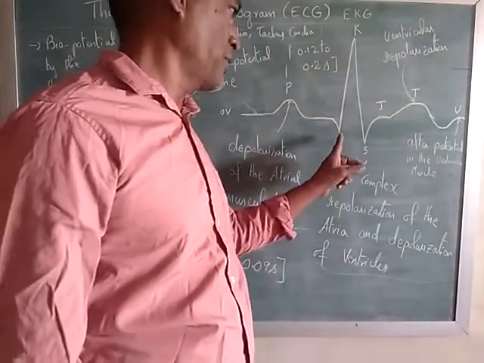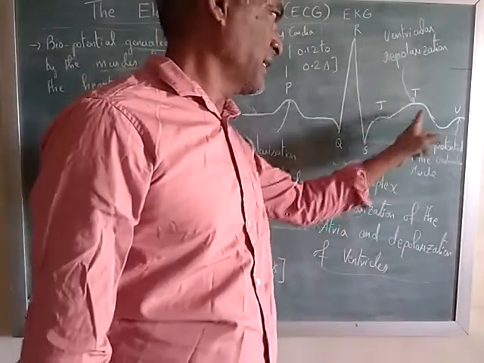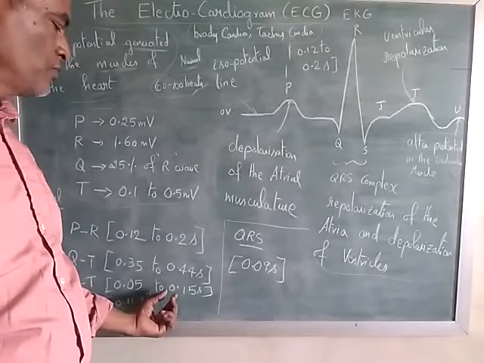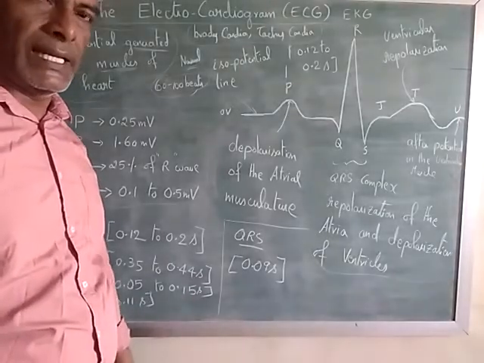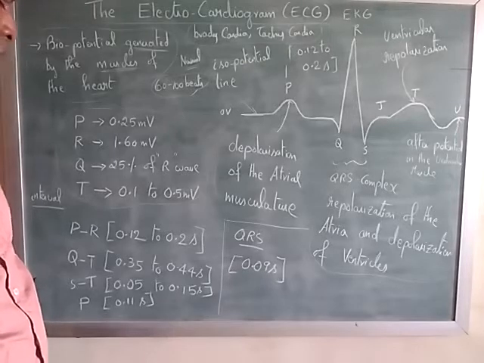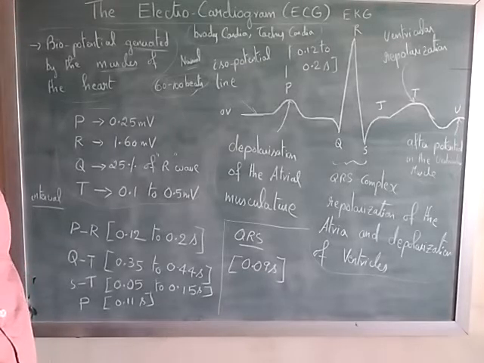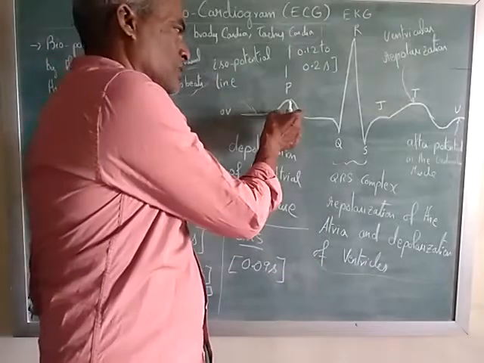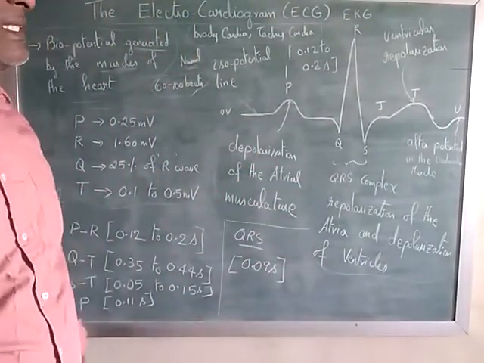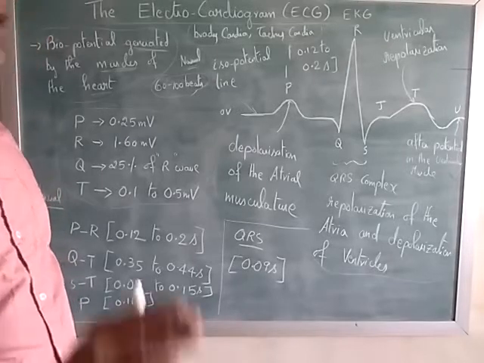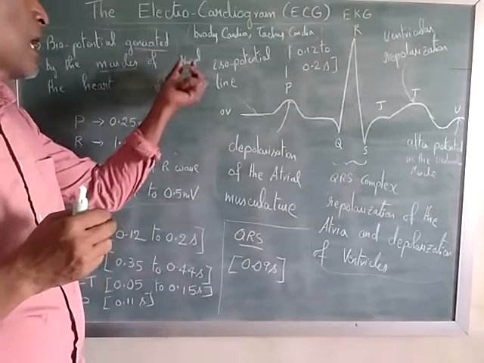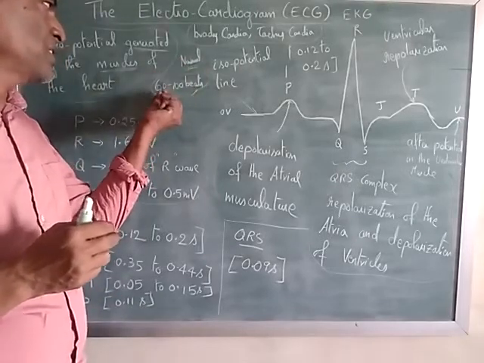Okay. ST. S is here, T is here. So first we take QT, then we take ST. The ST duration is 0.05 to 0.15 second. Okay. Finally P. P is 0.11 second. So we have P here. So this duration is 0.11 second. So if a person is normal, his heartbeat would be in the range of 60 to 100